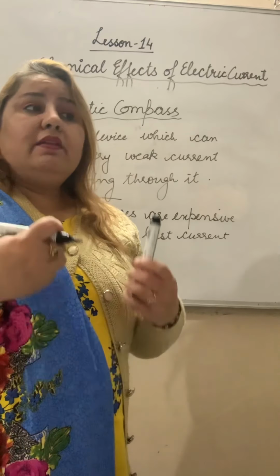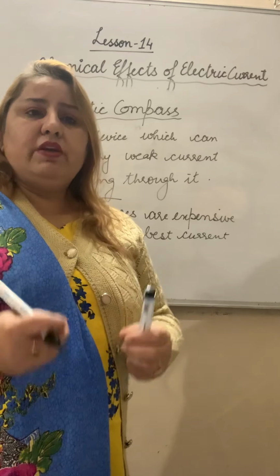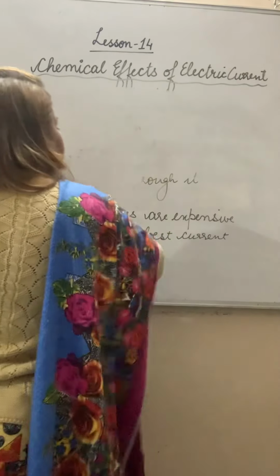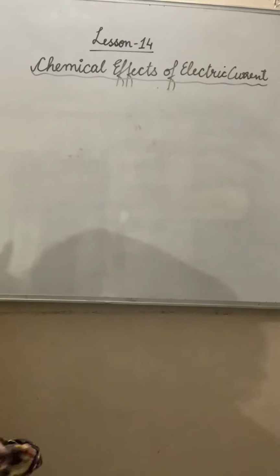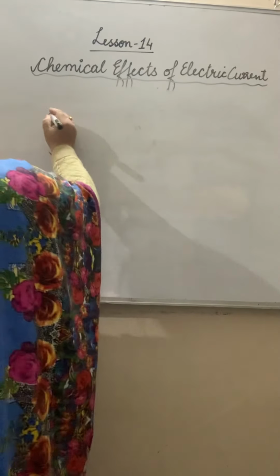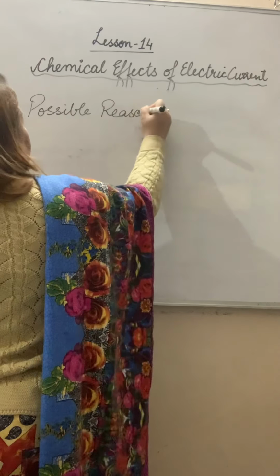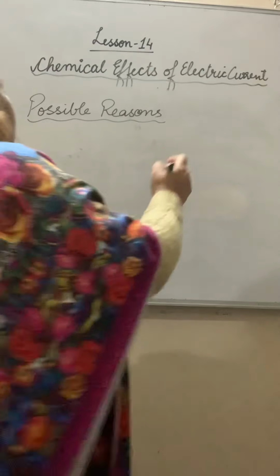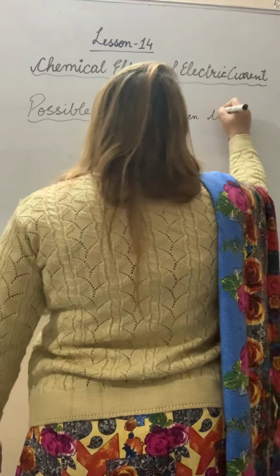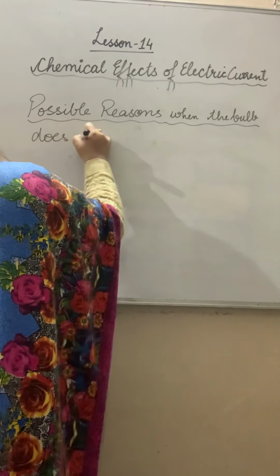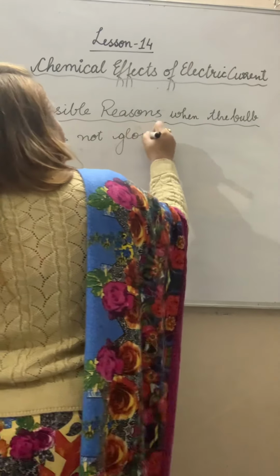Write down those conditions also: possible reasons when the bulb does not glow.